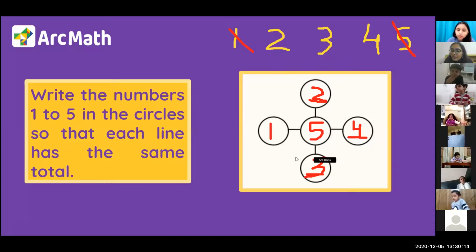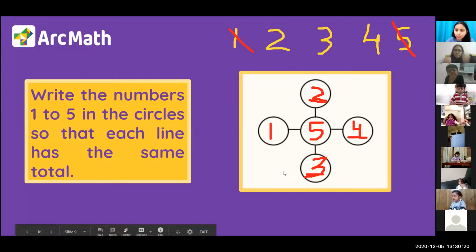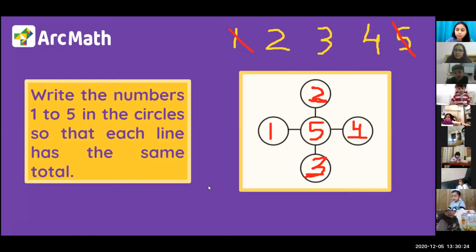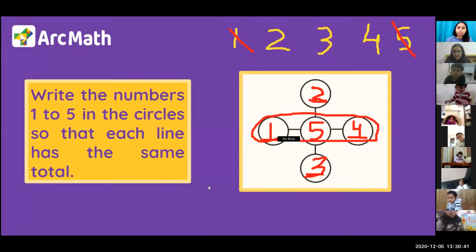This is Anshu. Yes, Anshu, I can see it. Saran, Anshu, what is your sum across both the lines? 3 plus 2 is 5. 4 plus 1 is 5. Okay. So what we have done is we have put 5 in the center. 1 plus 4 is 5 and 5 plus 5 is 10. So the sum of the sleeping line is 10.